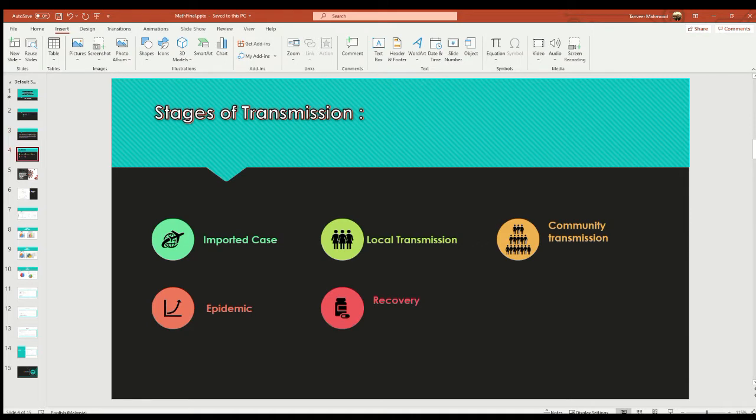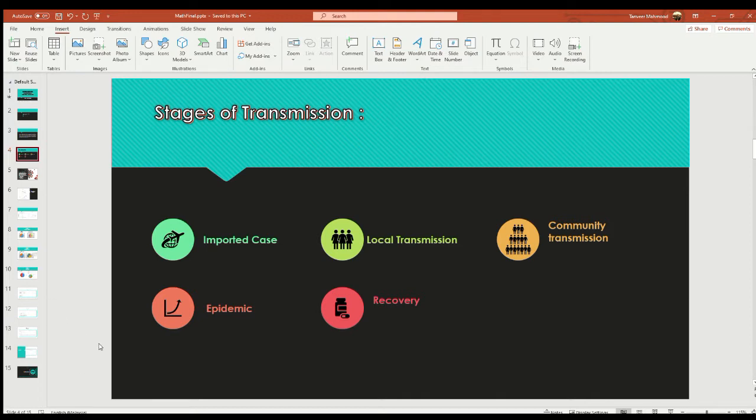So now I am talking about the stages of transmission. In this section, there are five things we discuss. The first stage is imported case. In imported case, we discuss how the first person in the USA got the COVID-19 virus. Then local transmission, which we discuss in our report. For community transmission, we also declared. And then epidemic and recovery, that's all.